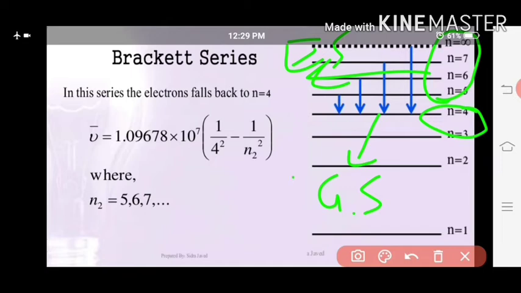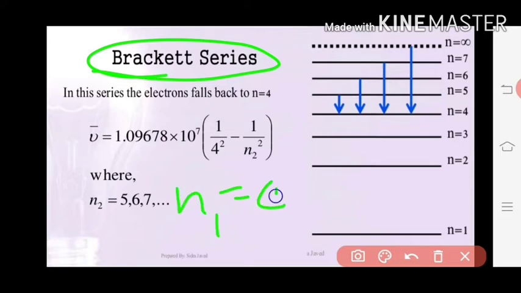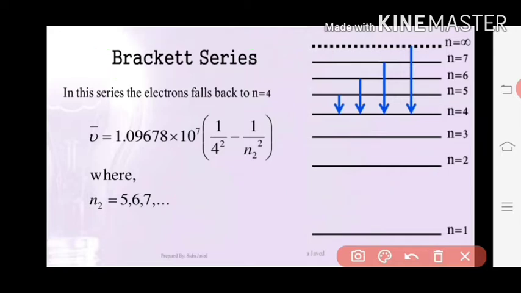When the electron jumps from these excited states to the n equal to 4 state, the series formed is called the Brackett series. Here you can calculate the wave number by substituting values, that is n1 equal to 4, which is constant, and n2 varies from 5, 6 and so on up to infinity. By substituting these values you can write it down.